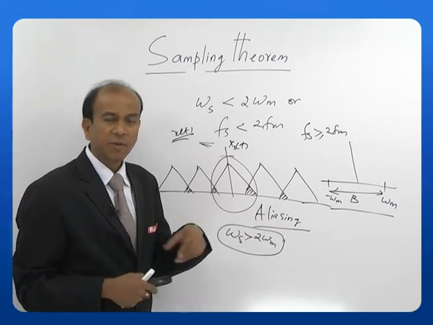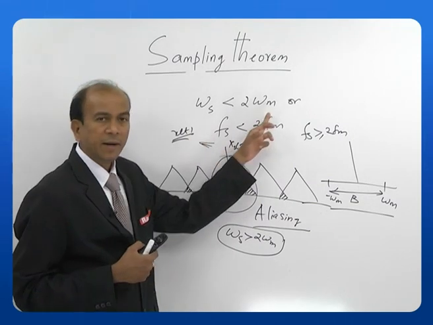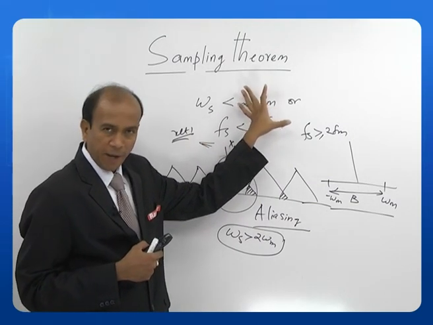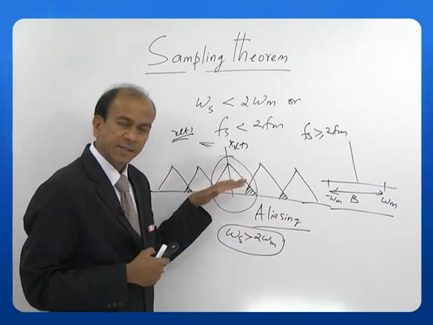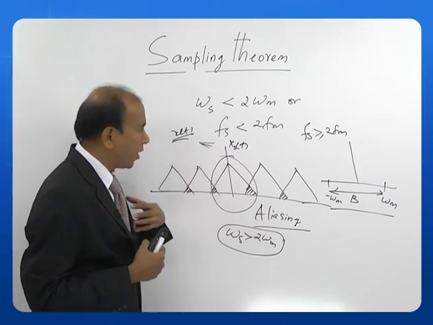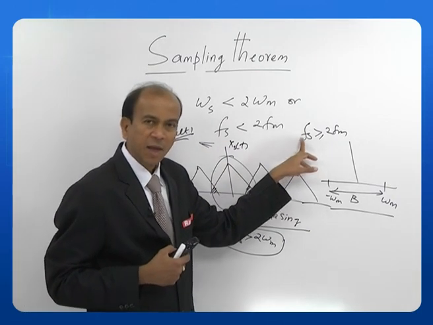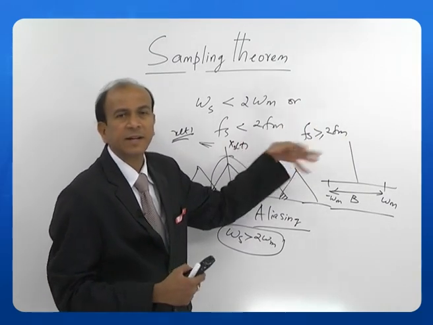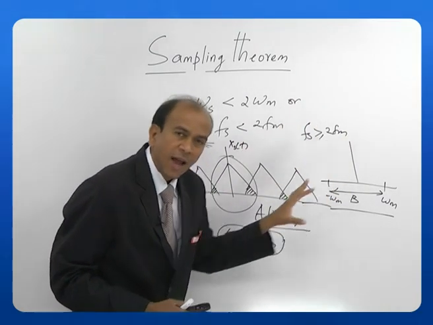The condition under which we cannot retrieve is when my sample rate is less than the band limit, that is 2 omega m. So, overlapping occurs, that is, aliasing occurs. So, we cannot retrieve the signal back. And now, when I increase my frequency, fs greater than or equal to 2 fm, or omega s greater than 2 omega m, for a band limited signal, I can retrieve.